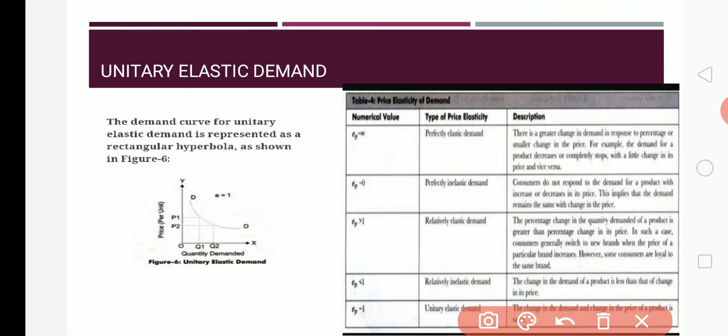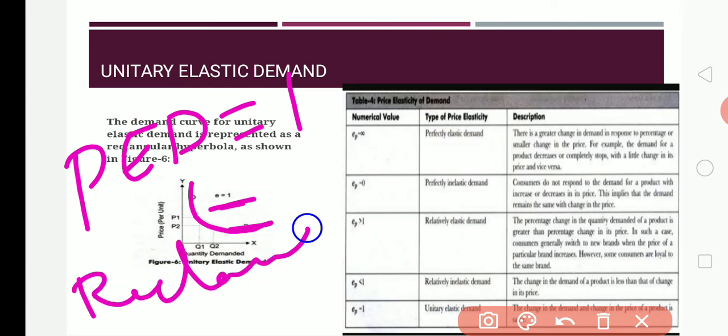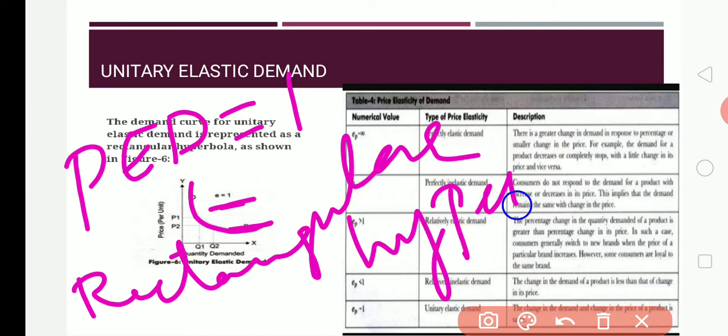And here you can find that the price elasticity of demand is said to be equal to 1. Here it is mentioned. And the shape of the curve, this shape we call a rectangular hyperbola. The shape of the curve is a rectangular hyperbola. So here the price elasticity of demand will be equal to 1. So this is unitary elastic demand.